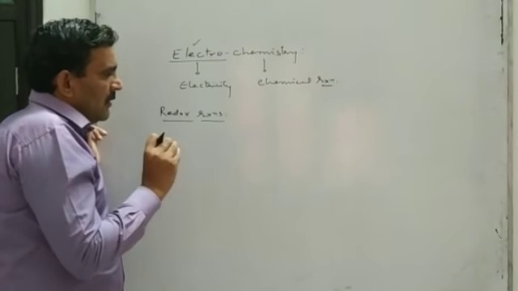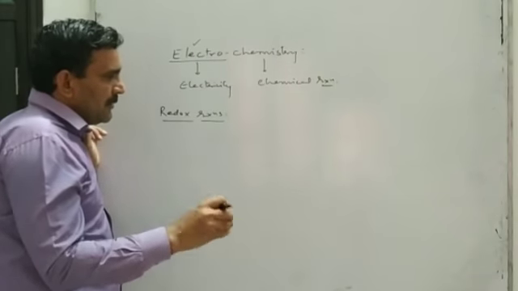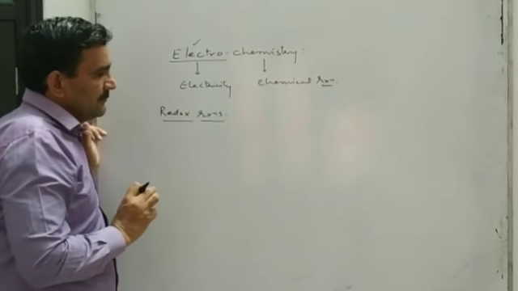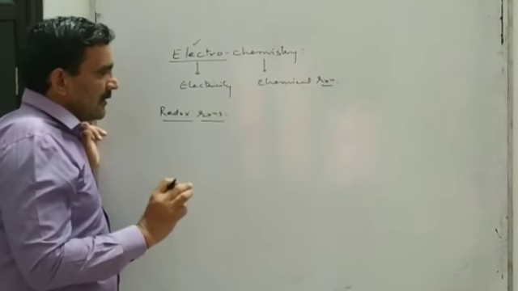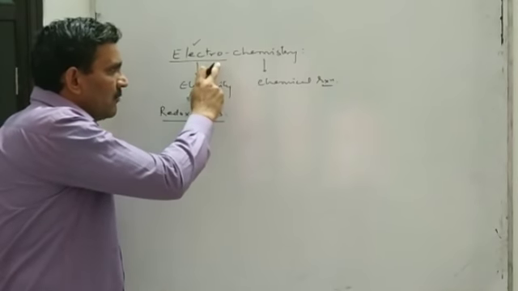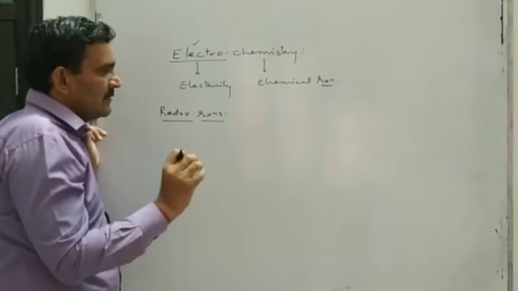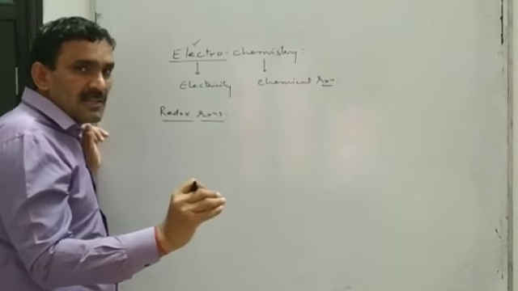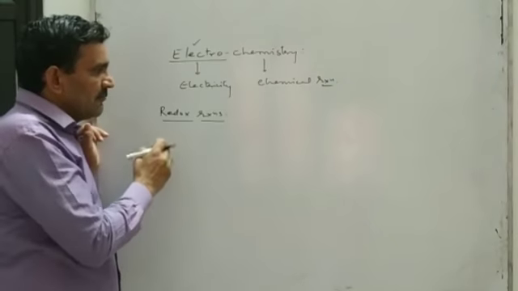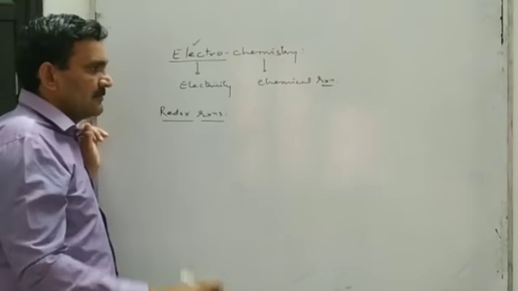One, how the chemical energy produced during a redox reaction can be converted into electricity. And secondly, how electrical energy can be used to carry out a redox reaction which is otherwise non-spontaneous.